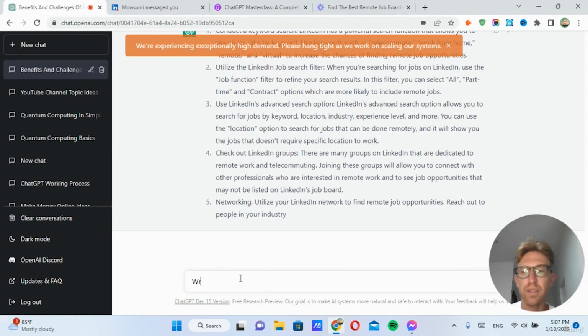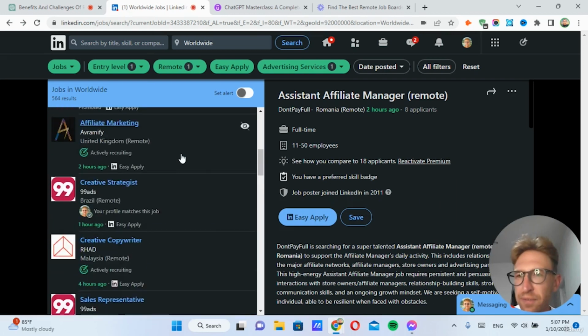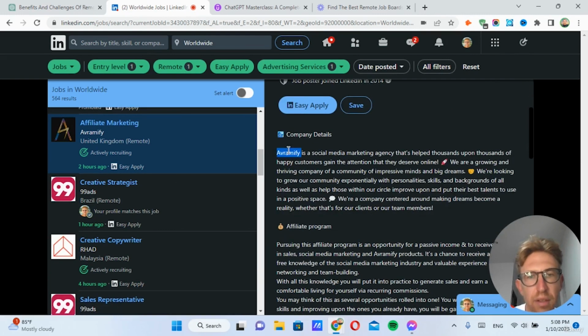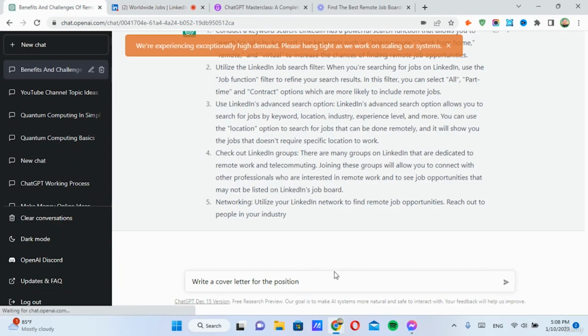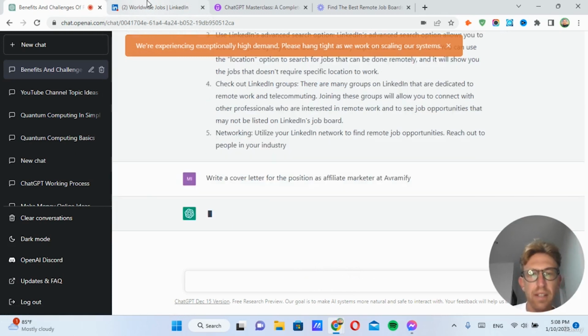All you have to do is say, write a cover letter for the position, and then come over to LinkedIn and find the position you're applying for. Let's say this one, for example, affiliate marketing at this company, for the position as affiliate marketer, let's say, at this company. And then just press enter.